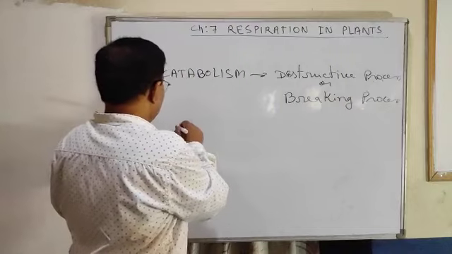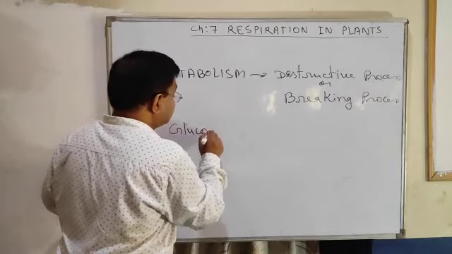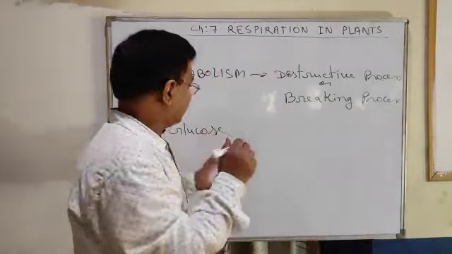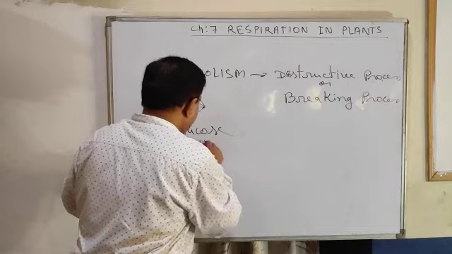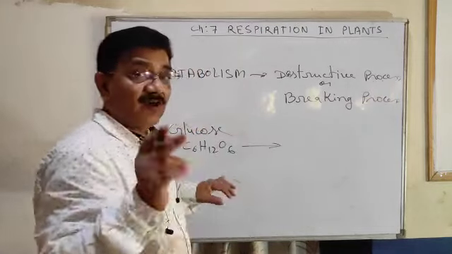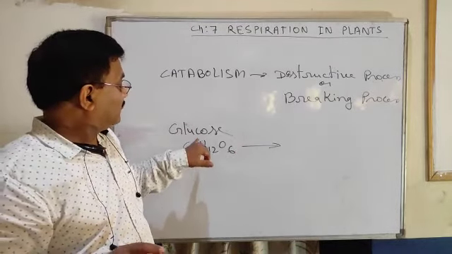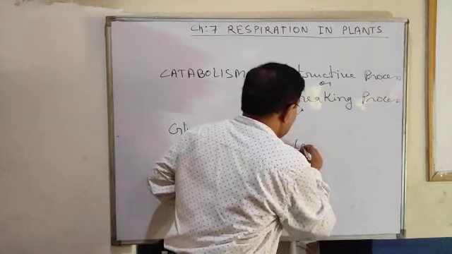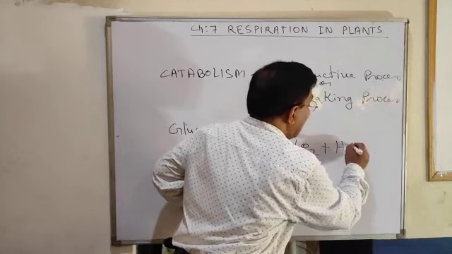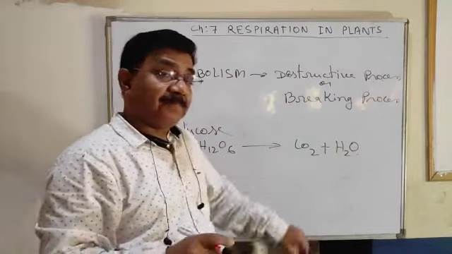A very good example: let us discuss respiration. In respiration, glucose, the digested and absorbed food in our body, is glucose, meaning C6H12O6. We have also discussed that it is a complex organic compound. So glucose turns to carbon dioxide, water vapor, and gives energy. This is a breaking process.